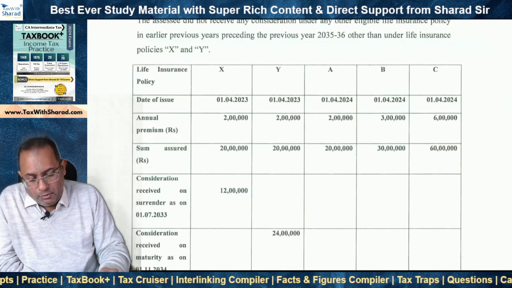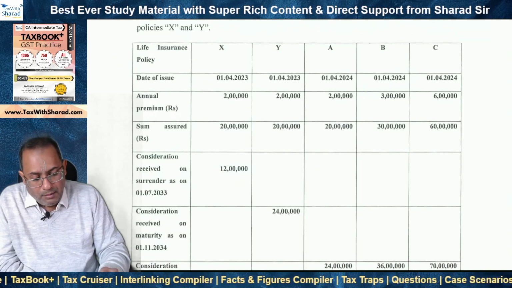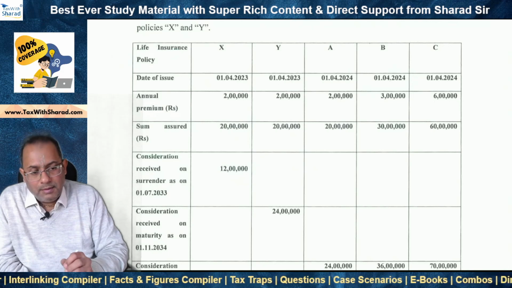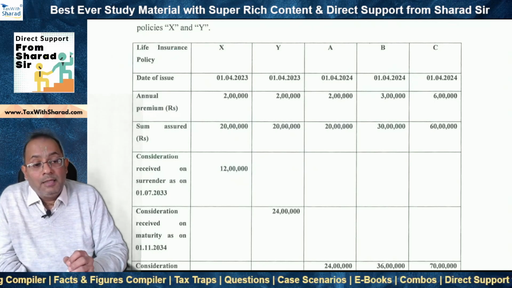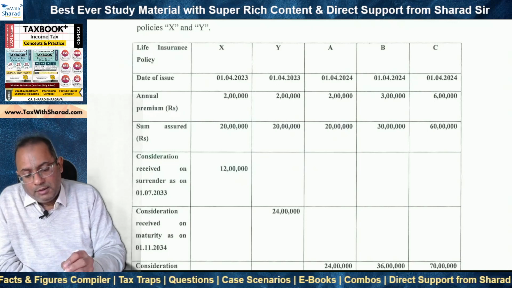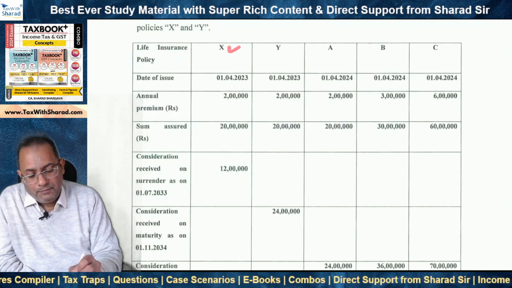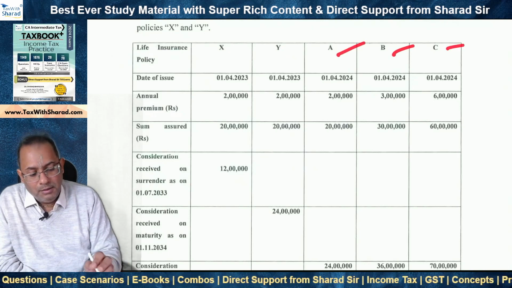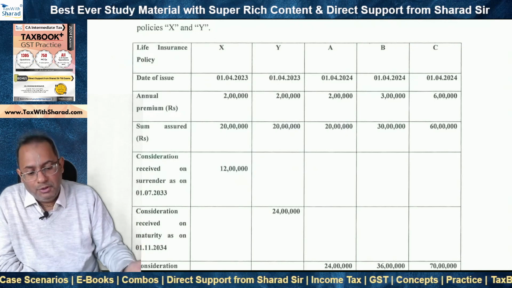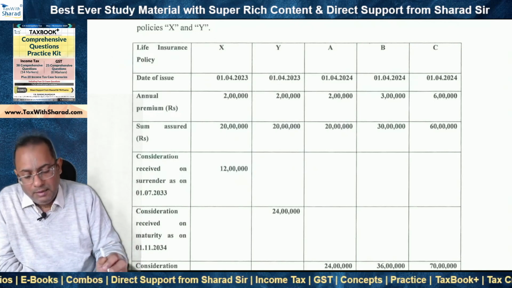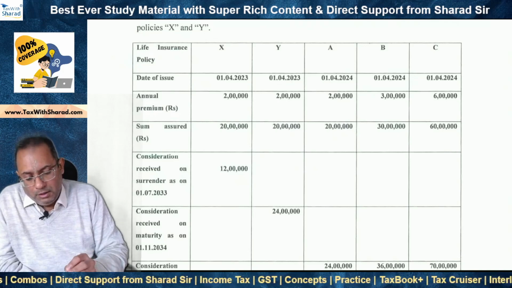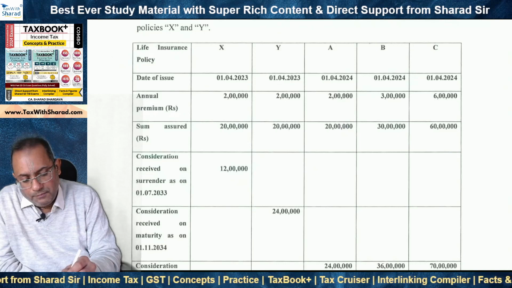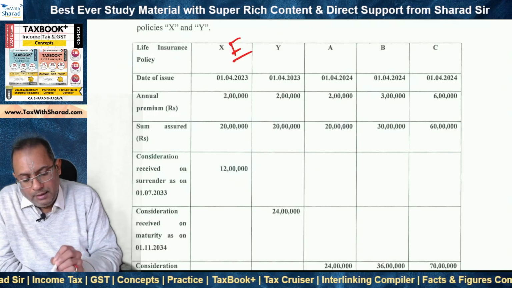Now, what is it that we need to consider is, in alternative 1, we can assume that the SSE claims exemption under section 10(10D) as the policies mature. So SSE first claims exemption under X, then Y, and then explores whether further exemption can be claimed in respect of A, B, and C in the sequence in which the policies are maturing and the proceeds are being received by the SSE, right? So considering this approach, X matures first, and therefore the SSE says that I claim exemption